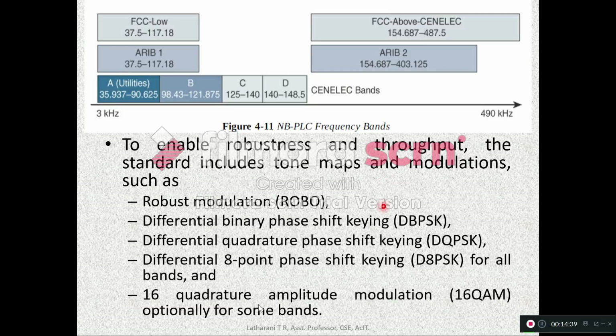To enable robustness and throughput, the standard includes tone maps and modulations. As we have seen in earlier standards also, in the physical layer, different modulation techniques are used to enhance the throughput. So here also we have some modulation techniques. Robust modulation, in short it is ROBO. Differential binary phase shift keying. Differential quadrature phase shift keying. Differential 8-point phase shift keying for all bands, and 16 quadrature amplitude modulation optionally for some bands. It is applicable optionally for some bands.